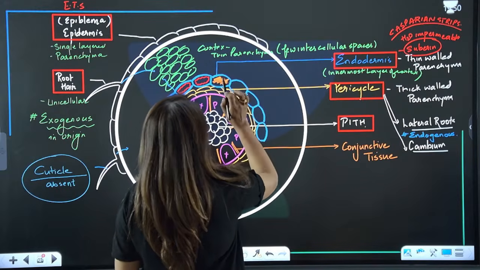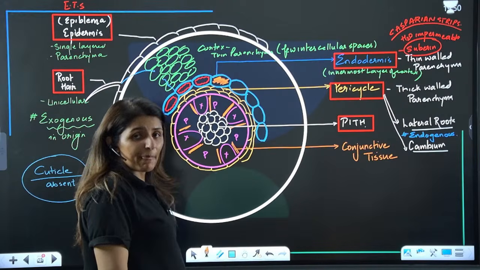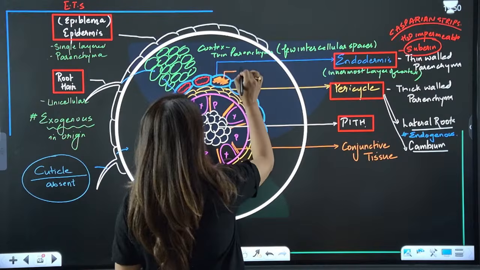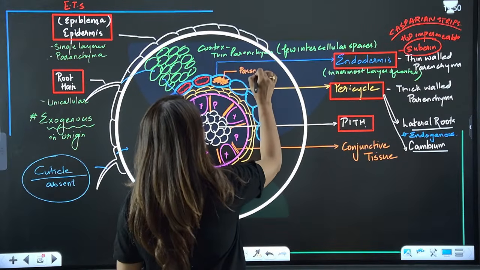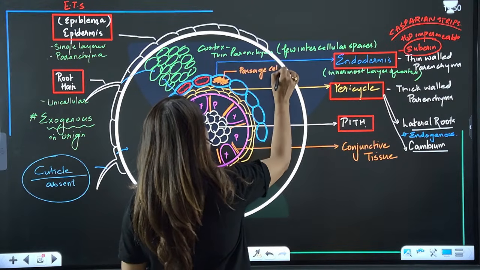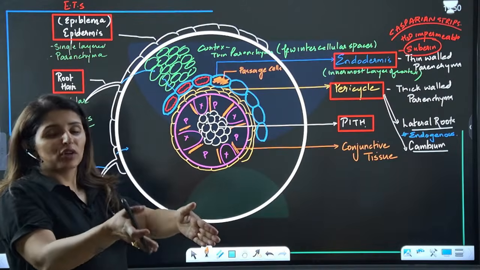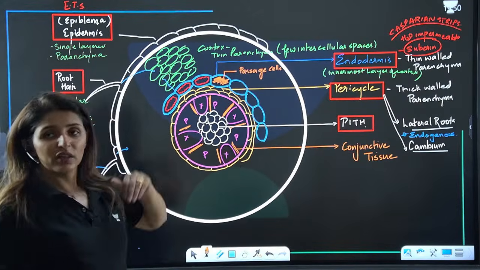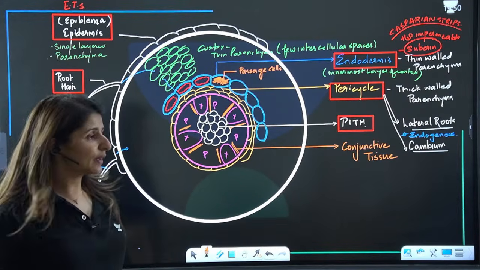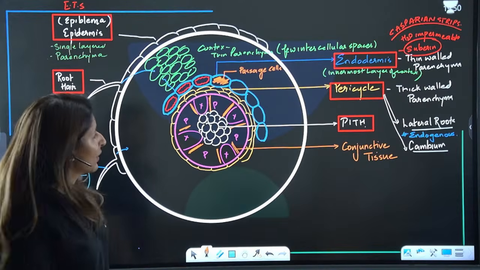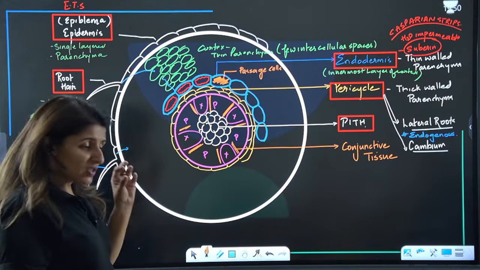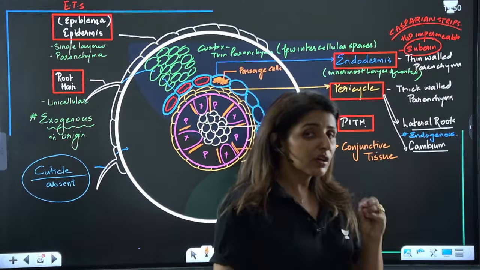Let's say these cells, which are not deposited by suberin, we call passage cells. And these passage cells, as the name says, form a passage for the water from the cortex into the deeper layers. Are we clear here? Right? So this is a general structure, a general transverse section of a root.